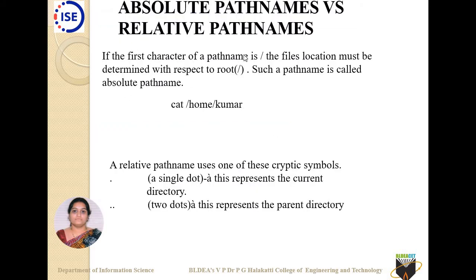Then comes the two kinds of path names which we usually specify. One is called absolute path name and one more is called relative path name. Absolute path names are those which start with a slash. Okay, anything you are specifying with a slash is called an absolute path name. And relative path names are those which you specify with a single dot or a double dot. Single dot represents the current directory, two dots represent the parent directory.